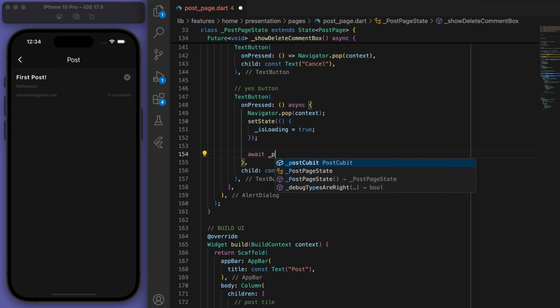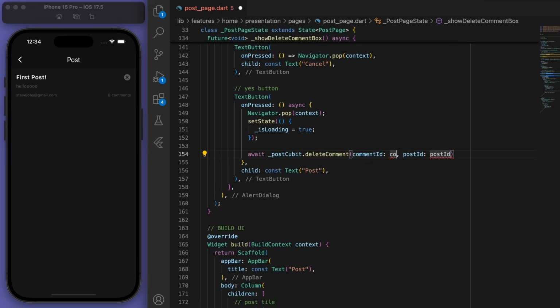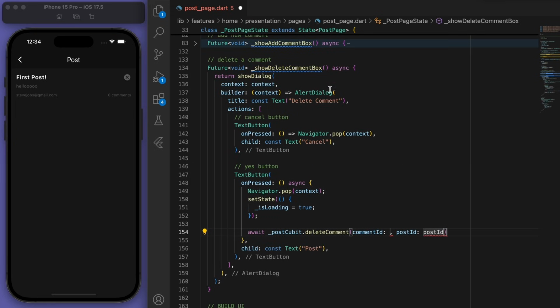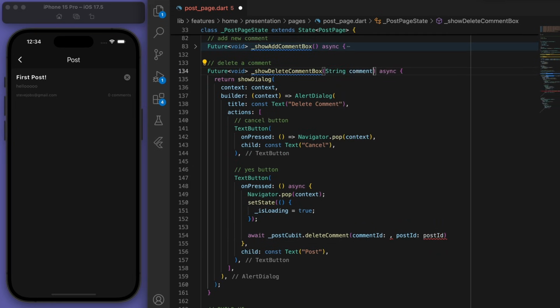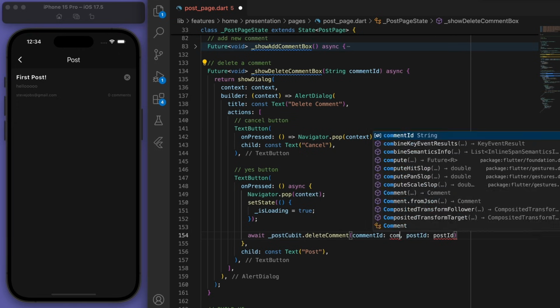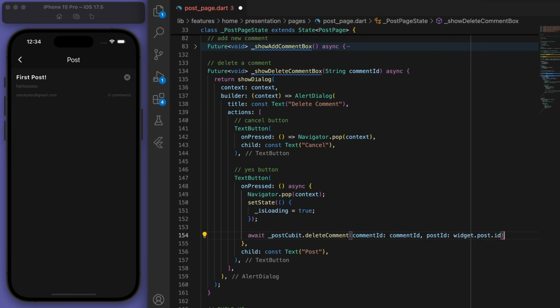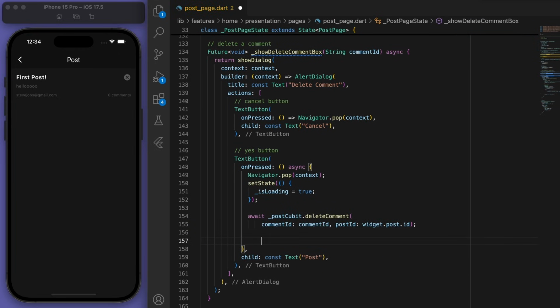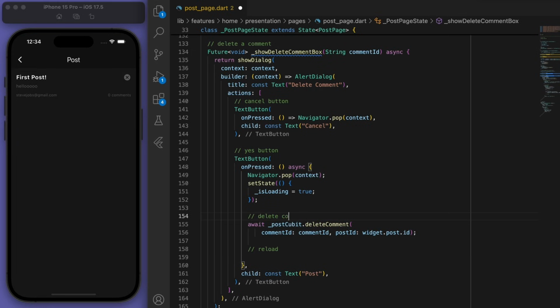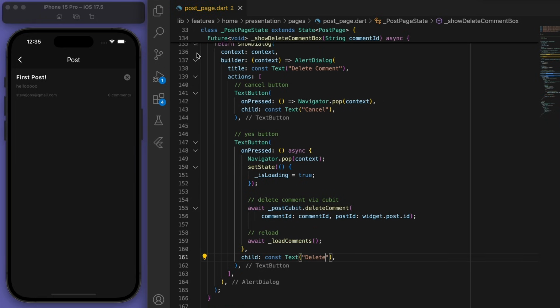And we go to our post cubit and delete the comment. Now, I actually need to have a parameter to pass through the comment ID. And so once we've deleted it via the cubit, then we can reload all comments. And that's looking pretty good.